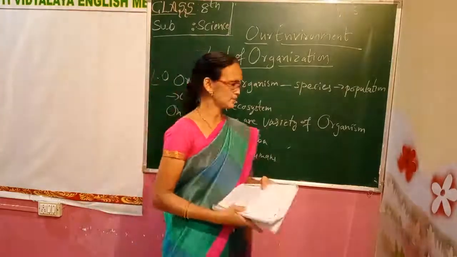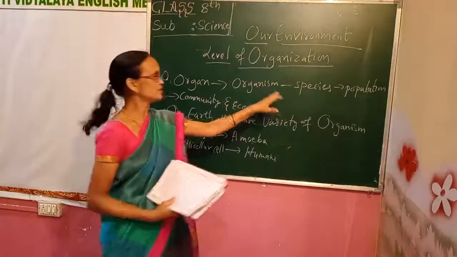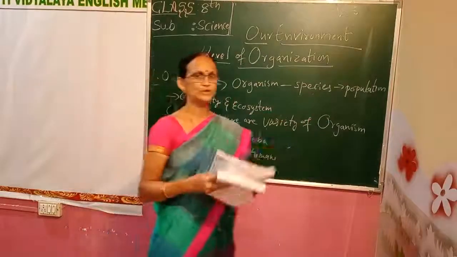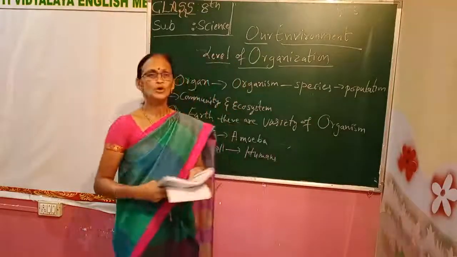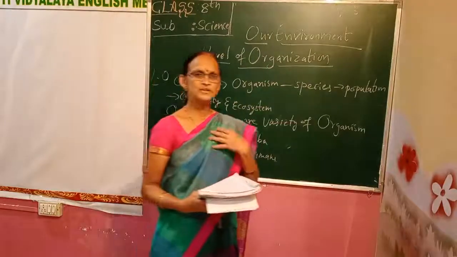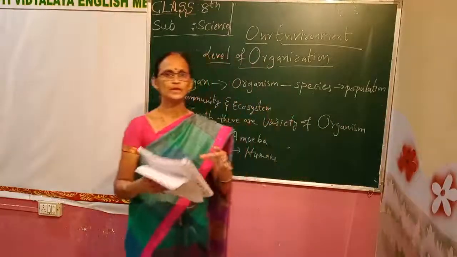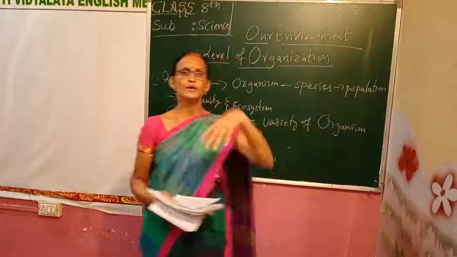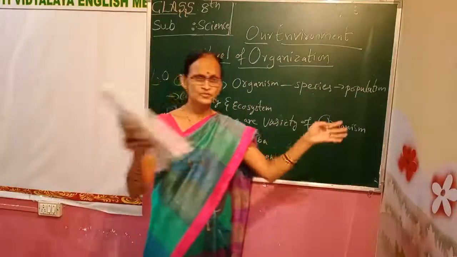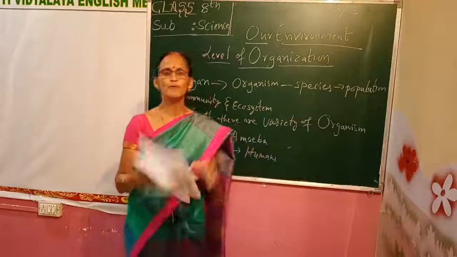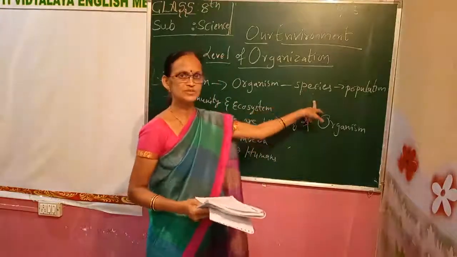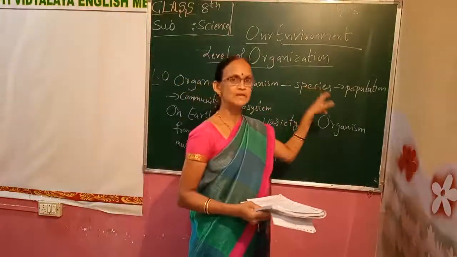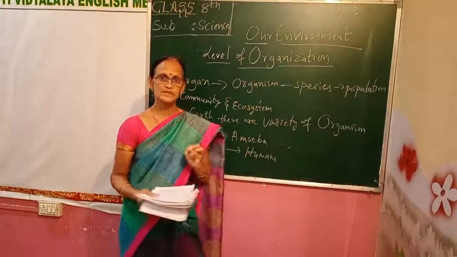what is a species. First I told you about organism. What is a species? A same variety of living organisms living together is called a species. A group of similar organisms. When humans are all together in one place, that is called species. Like the human species, you can see animal species, or the lion species or tiger species. So a similar variety of group of animals together is called a species. Living organisms are called organisms. From living organisms, the next level is the species. Similar type of organisms are called species.